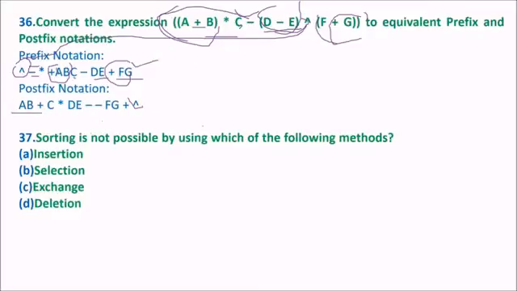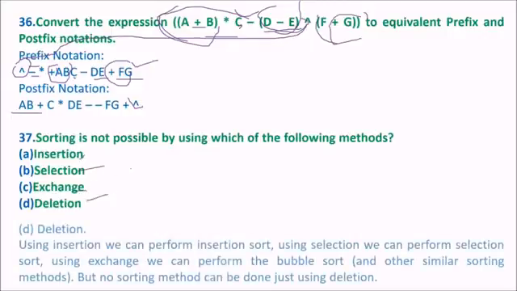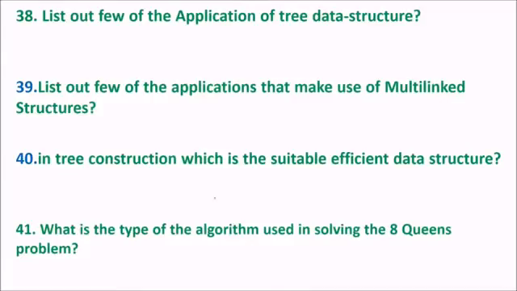Sorting is not possible by which of the following methods? Sorting involves insertion, selection, exchange, but deletion will not be. This will not be the operation that will ever sort the elements. So using insertion, we can perform insertion sort. Using selection, we can perform selection sort. Using exchange, we can perform bubble sort. But no sorting method can be done just using deletion.